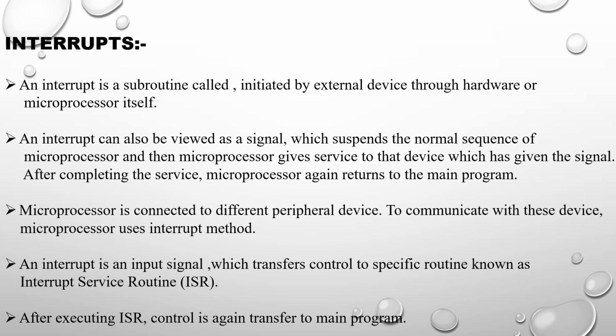So what is an interrupt? It is a signal which is initiated by an external device through hardware or by the processor itself. When there is a class on, that is my main program, and there is a knock at the door, that is an interrupt. What do I do? I stop the main program. I go to the subroutine. The subroutine program is nothing but your ISR. I talk to the person who came to the door, then I complete it and again I come back to the main program. This is how an interrupt is going to work.